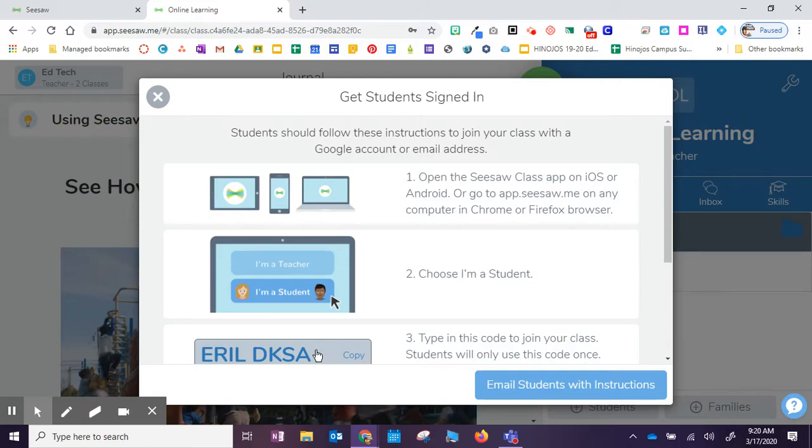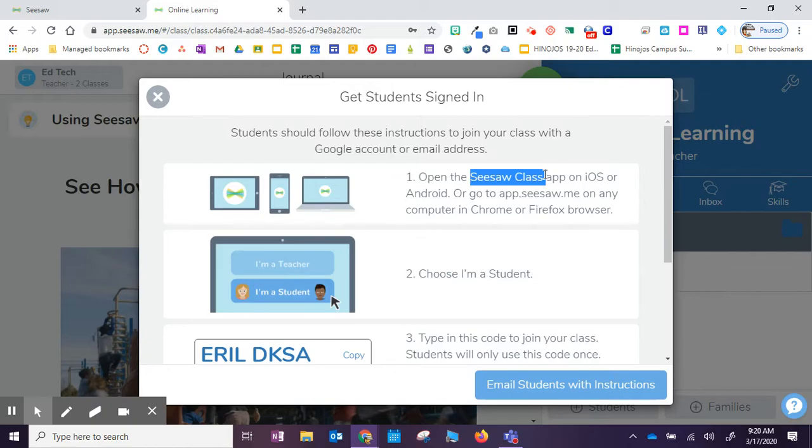However you share the information with your parents and students, if they have an Apple or an Android phone, they would need to download the Seesaw Class app. There's 3 different types of Seesaw apps, so make sure they download the Seesaw Class app. They can also utilize a computer within Chrome or Firefox.